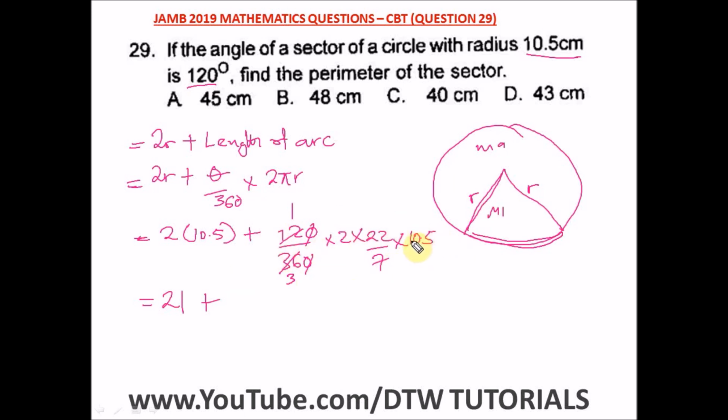If we multiply them, if you use your own screen calculator to calculate all this, you're going to get that this times this, 44, times this will give us another value divided by 21. We're going to get 22. 21 plus 22 will give us 43. So we have 43 centimeters as our answer. That's the perimeter of our sector, and our right option here is option D.